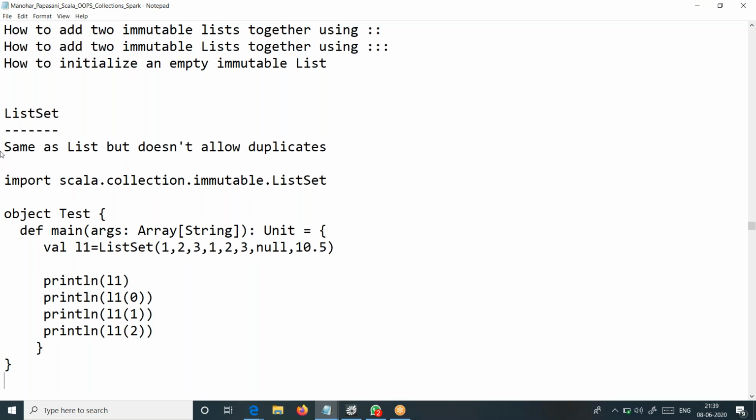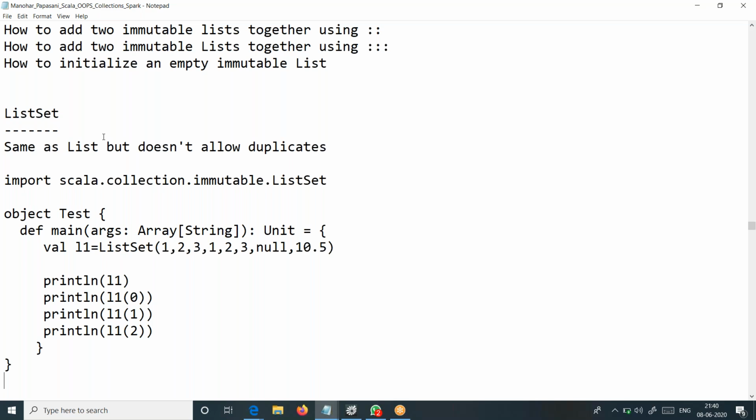Now when you say list set, it is also immutable, and it is a combination of a list and a set. Internally, it has two underlying data structures: a linked list as well as a hash table. Set generally uses a hash table. Both are the same, but the only difference is that list set doesn't allow duplicates, because its underlying data structure is a hash table.